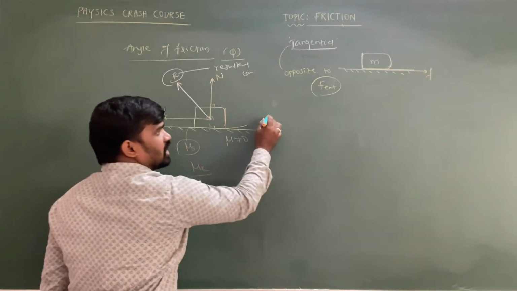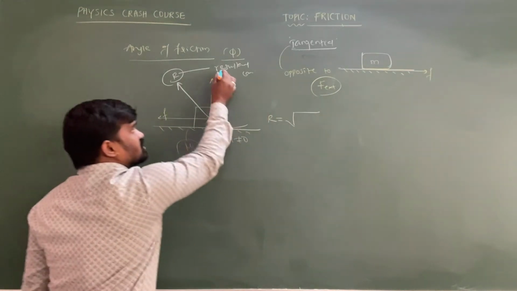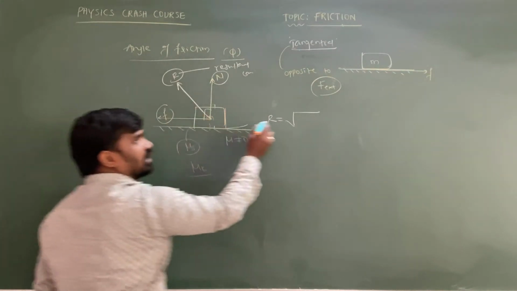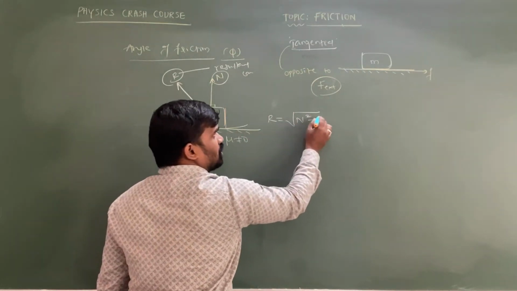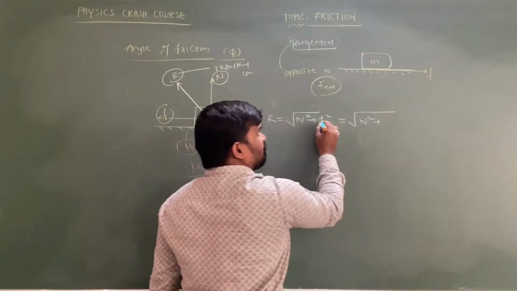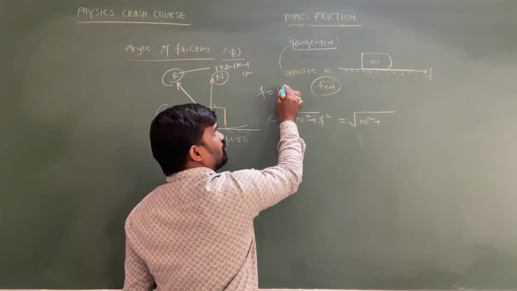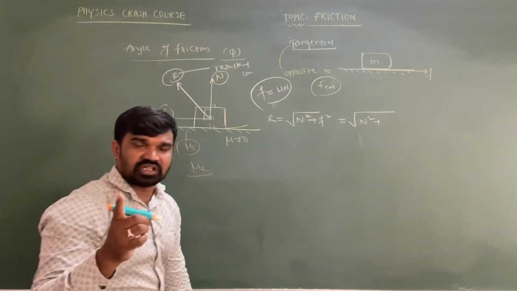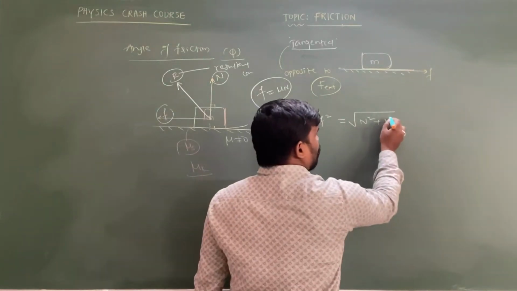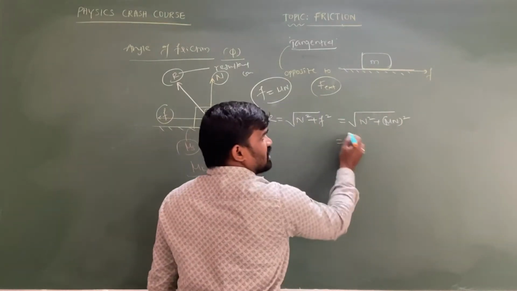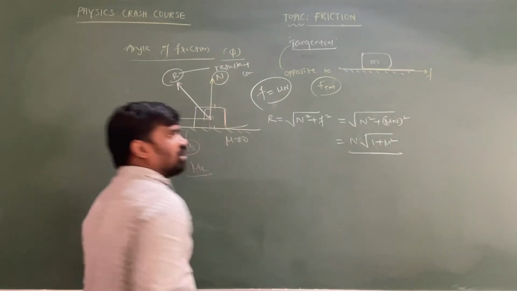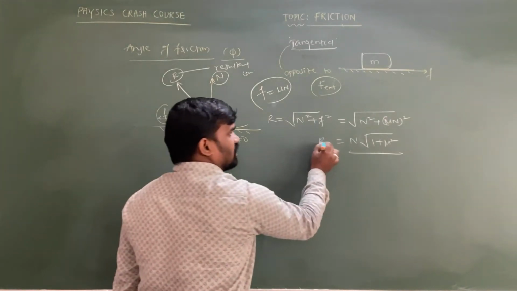The resultant contact force R: as the two forces acting on the object are perpendicular to each other, R equals root of N square plus F square, whereas friction is, as already well known to you, mu into normal force. Remember that friction is equal to mu into normal force, not mu into weight of the body. So mu N whole square. Taking N square common, R equals N into root of 1 plus mu square. This is the value of the total contact force acting on the object.